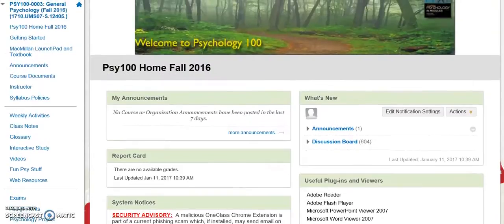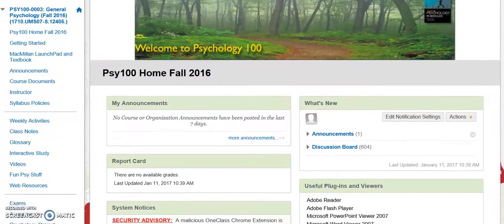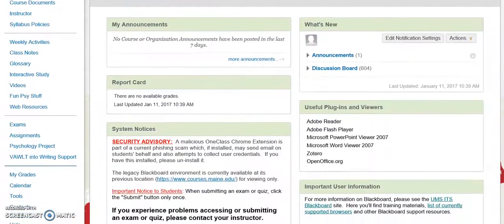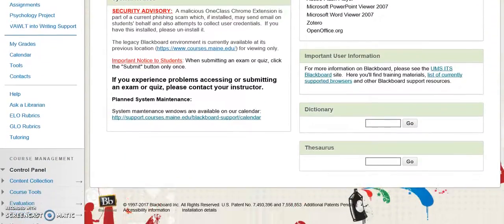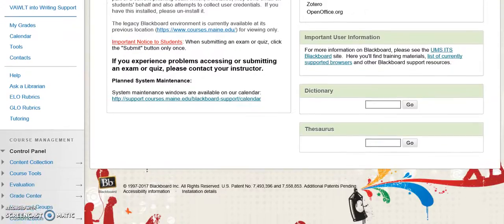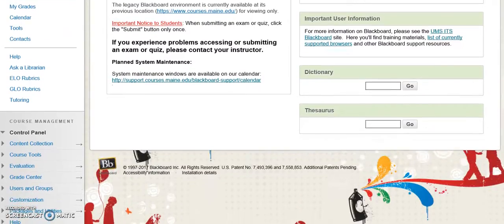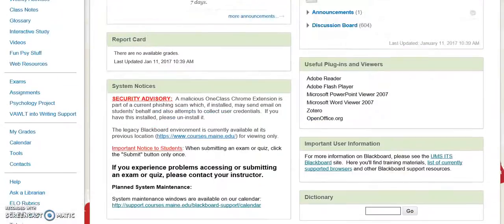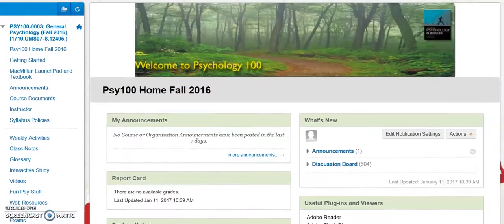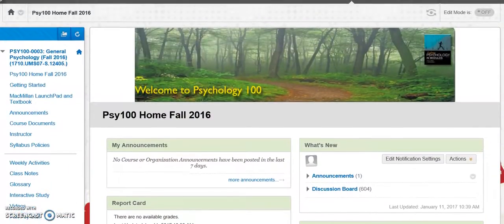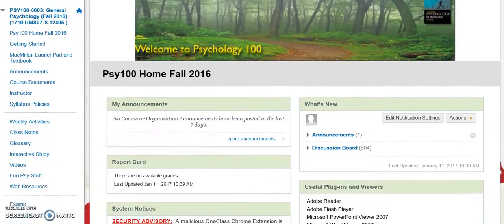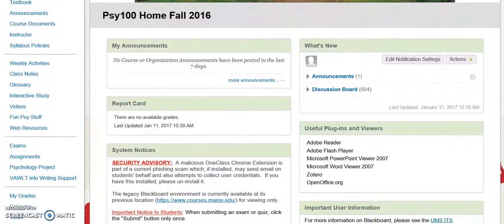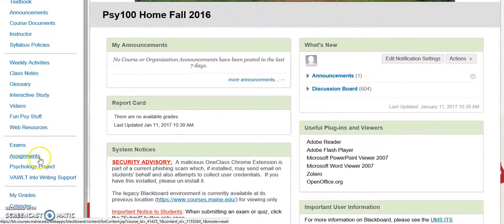So you can scroll down. You have access to things like the syllabus, to your grades, to discussion boards. You also have the ability to email your instructor right through Blackboard, or you could also use your main.edu address, which is suggested because that way you have a copy of the email. Whereas if you email them through your Blackboard account, you will not receive a copy of the email that you send.